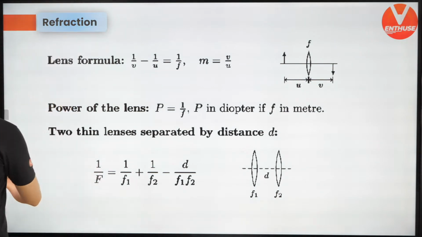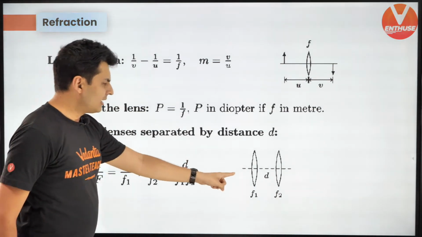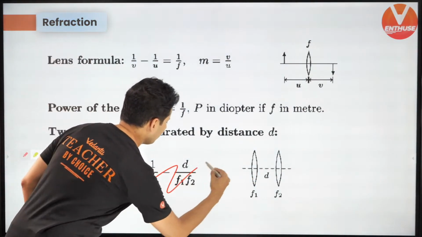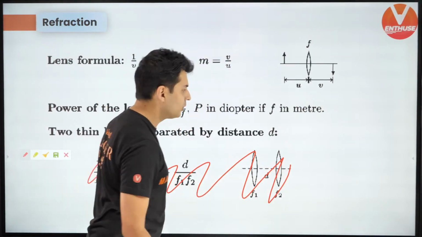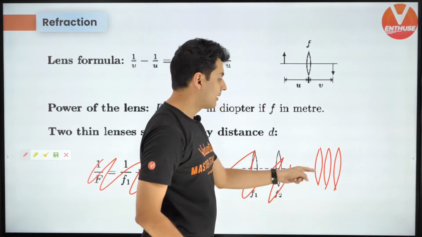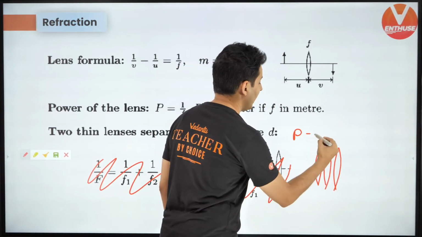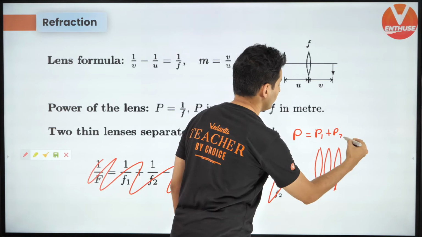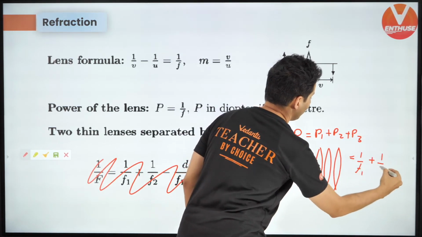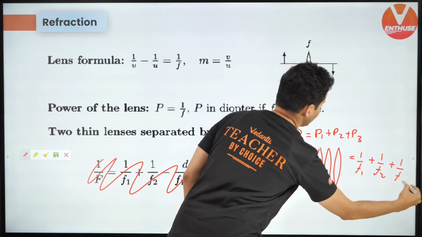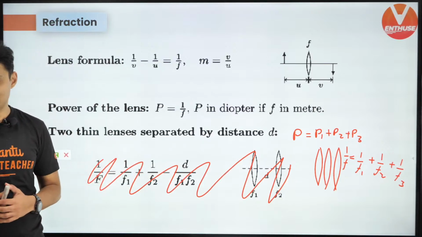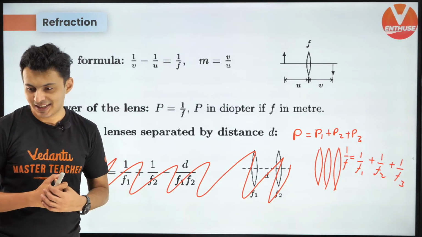Now this was not needed actually. This is for when the distance is separated, but don't worry guys, do not remember this formula, my bad. If you have two or three lenses in contact, then understand that what adds is their power: P1 plus P2 plus P3, and power, remember, is 1 by F. So 1 by F1 plus 1 by F2 plus 1 by F3 will be 1 by F effective. That's what you need to add. Okay, so keep this in mind.